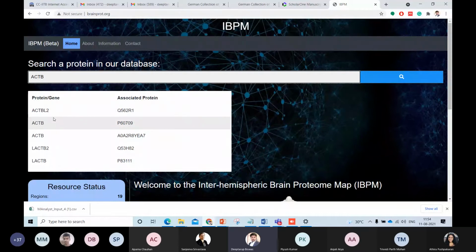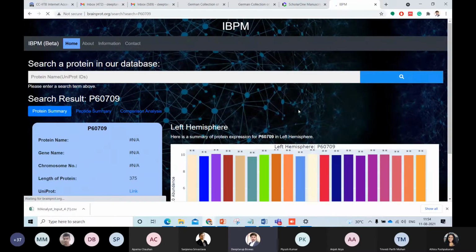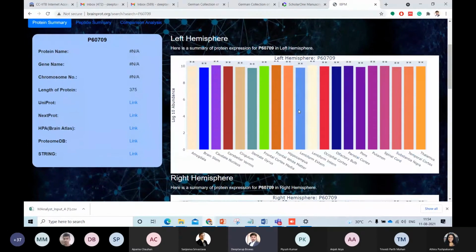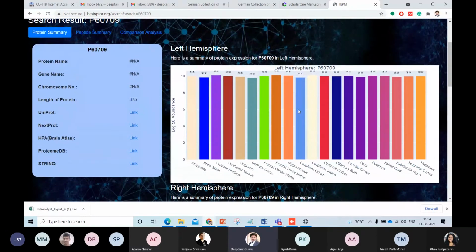This portal has been developed by us, and as you can see, I'm just writing a protein name, which is actin, a kind of housekeeping protein. When I click this protein, it redirects us to another window, which gives information on this protein in the left hemisphere.